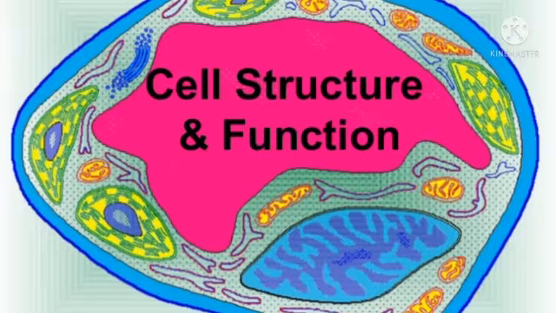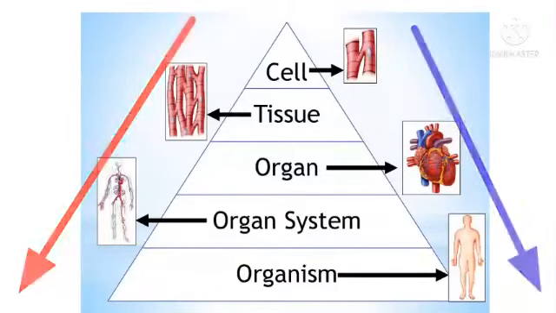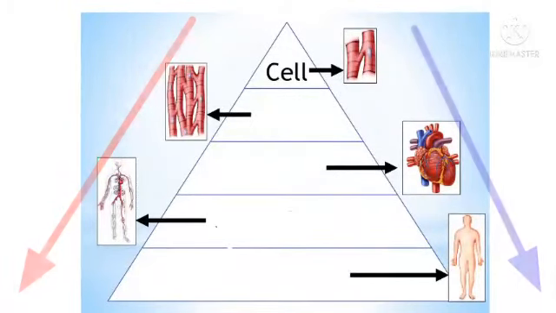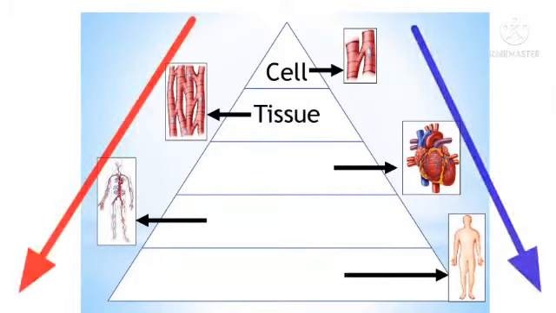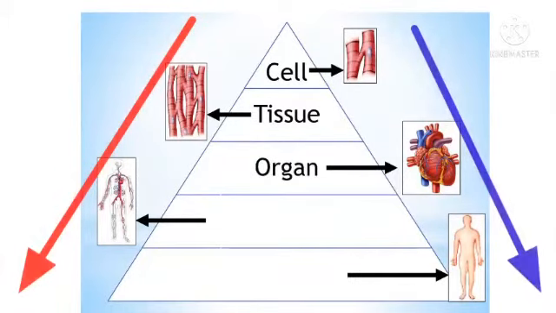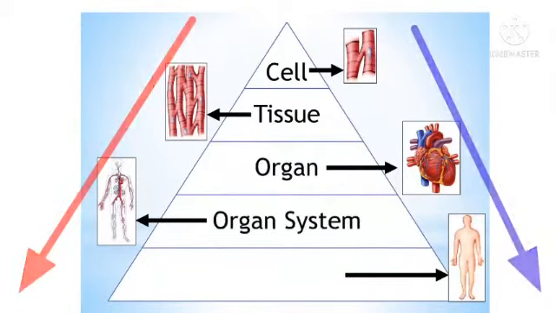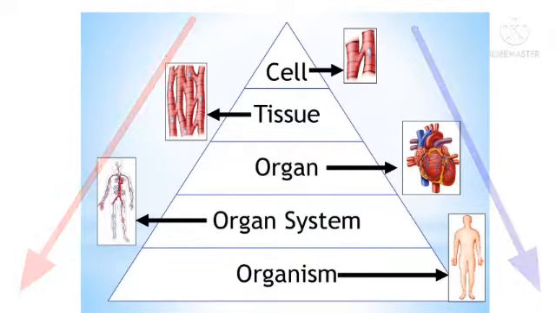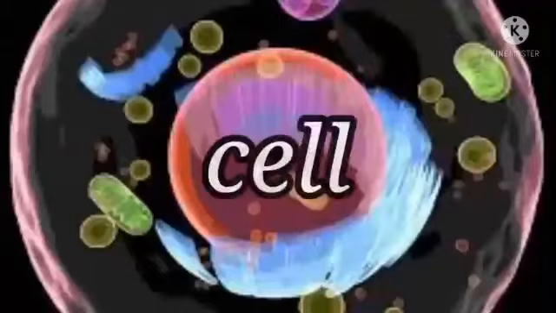If we study about the hierarchy, then we will notice that the level of organization is: first there is a cell, and then the group of cells forms the tissues, and group of tissues forms the organ, and group of organs forms the organ system, and group of organ systems finally forms the individual. That means the smallest unit of body is a cell.